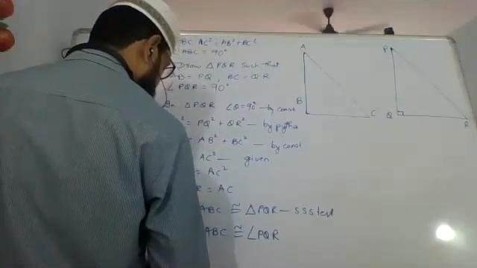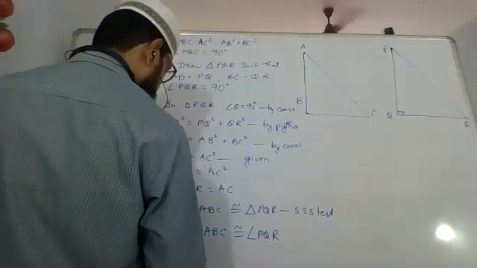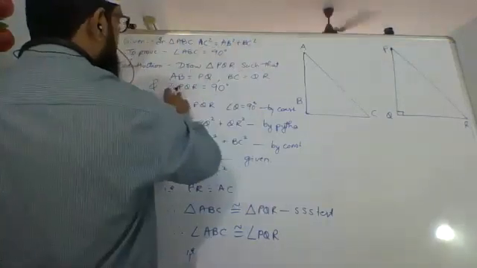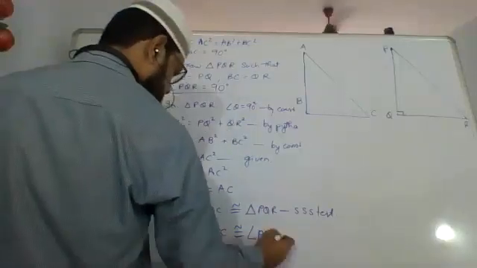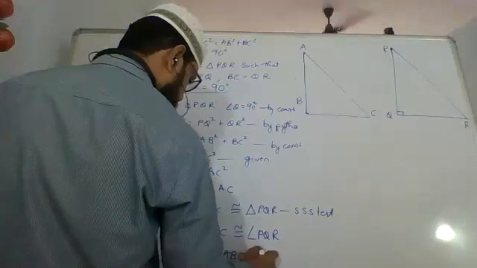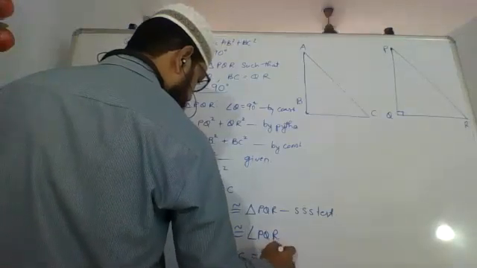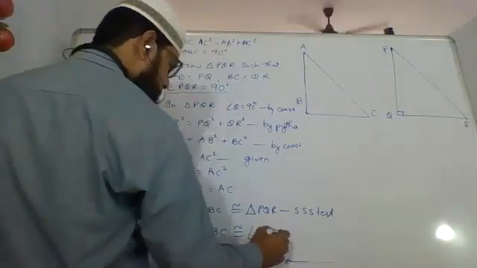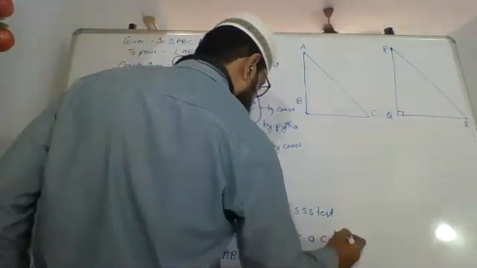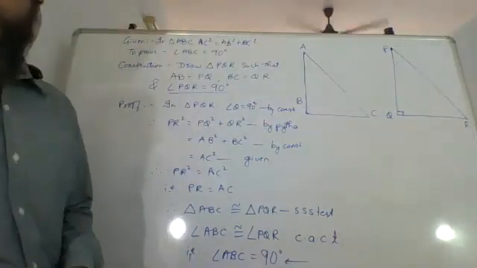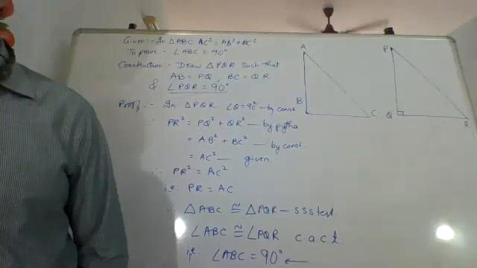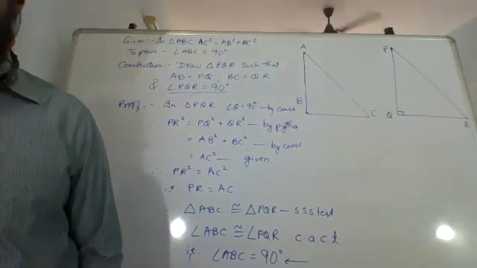That is, angle ABC equals 90 degrees, because angle PQR is 90 degrees by construction. You'll say this is corresponding angles of congruent triangles, CACT. Therefore, angle ABC is equal to 90 degrees.